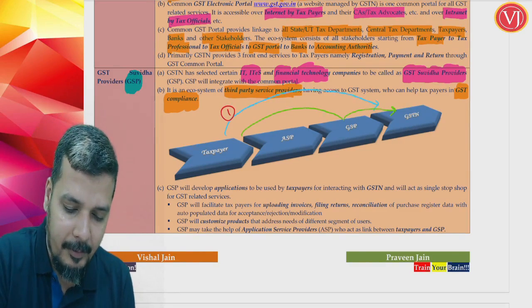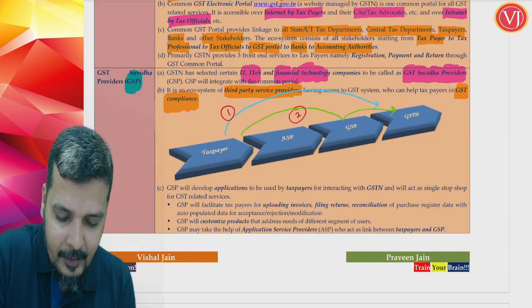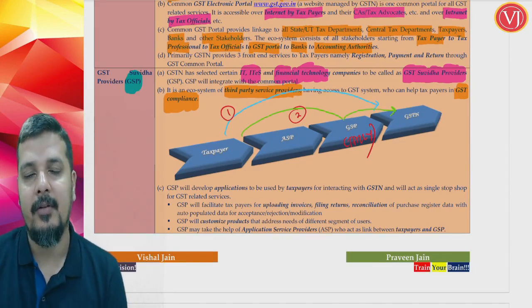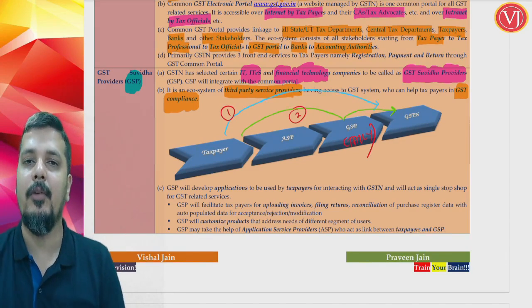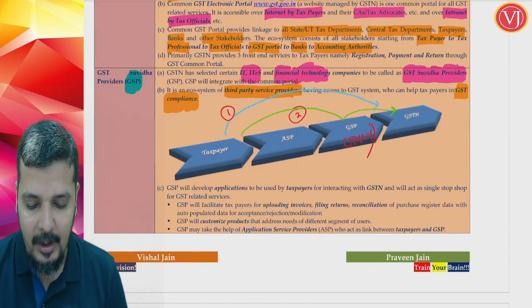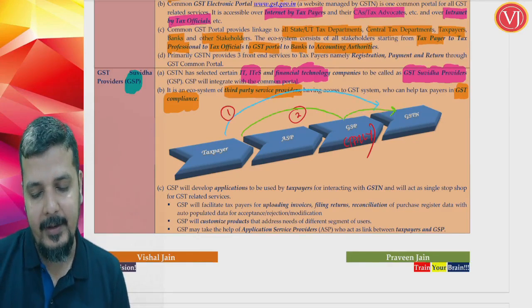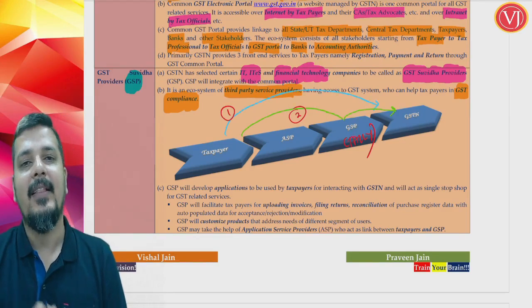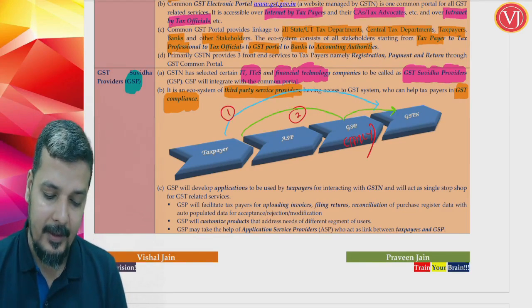So this is the second option. Say, for example, the GST Suvidha Provider is Tally. The taxpayer will give all the details to Tally, and you will have communication only with the GST Suvidha Provider Tally. That will talk to the GST network. That is the second option.